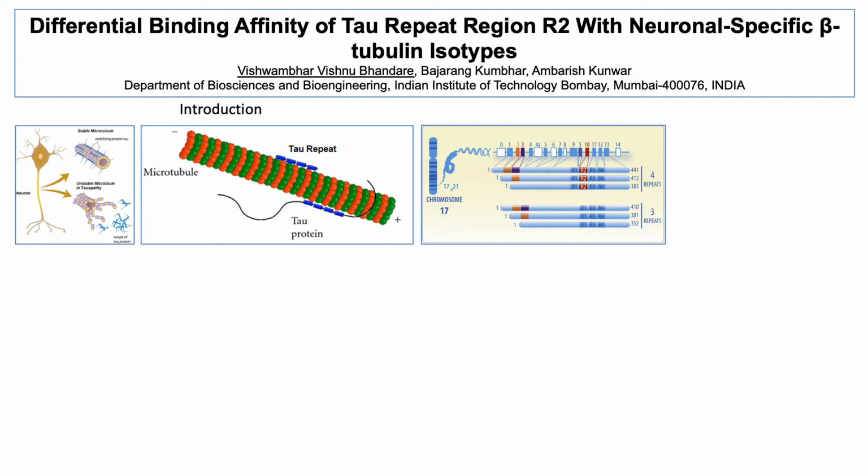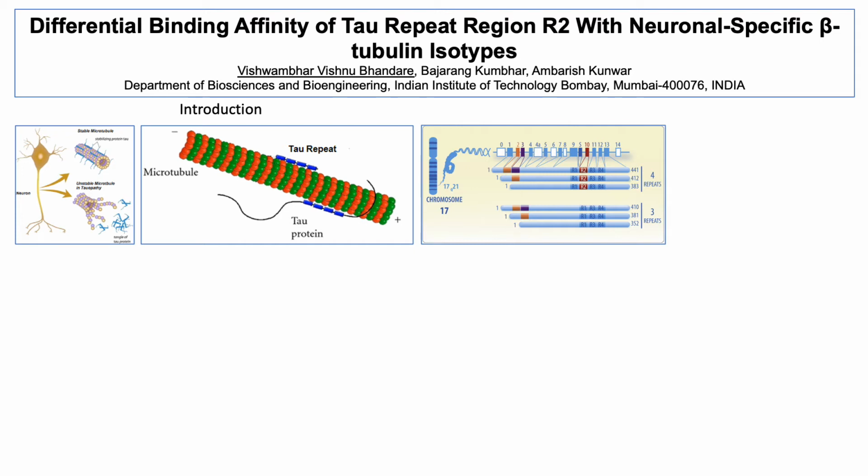Due to the lack of structural details of the tau and microtubule complex, interaction at the atomic level has not yet been investigated. But earlier, some attempts were made to investigate these interactions using biochemical and biophysical techniques. Recently, a cryo-EM model has been determined in which microtubule is bound to tau repeat region R2.